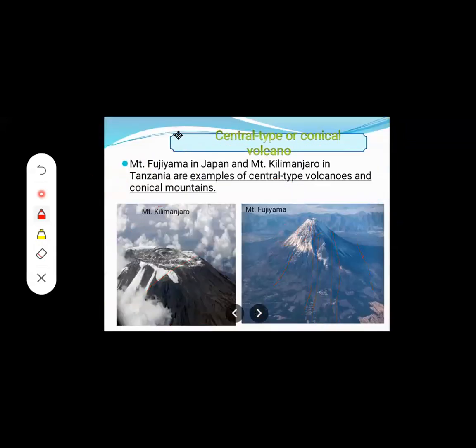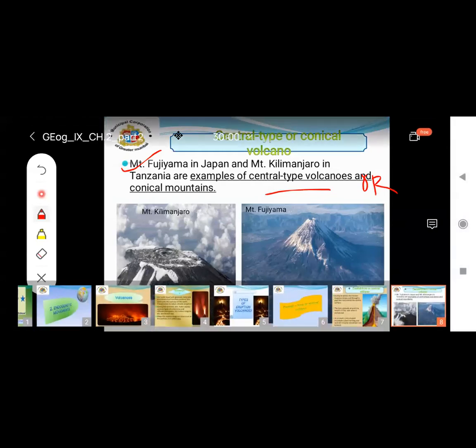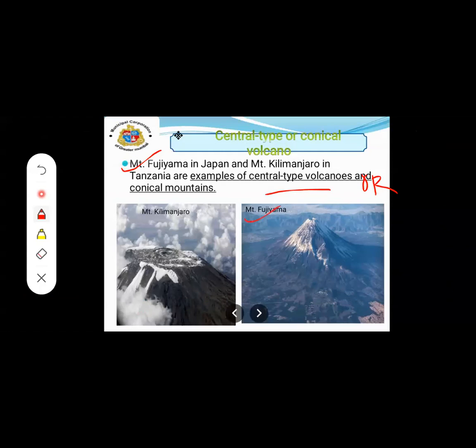Now this is an actual example of central type volcano. Mount Fujiyama in Japan, and Mount Kilimanjaro in Tanzania. These are examples of central type or conical volcanoes. Here you can see Mount Fujiyama in Japan.